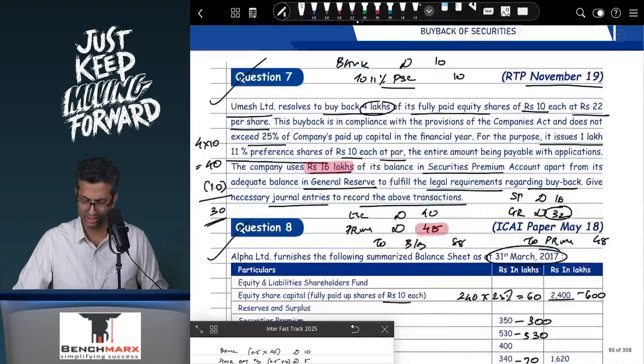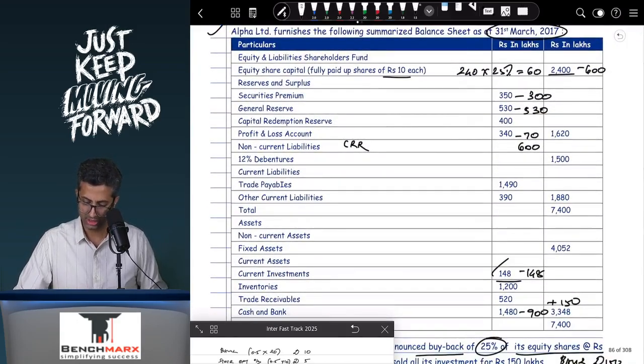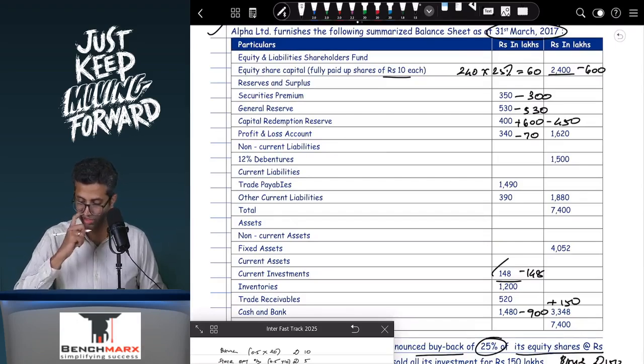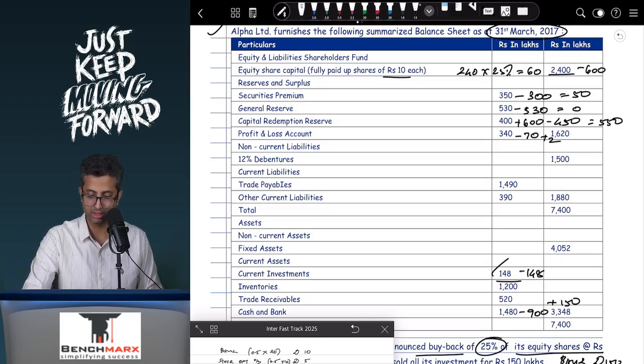So over here your CRR, which was I think 600, earlier it was already 400 and 600, minus I will have 450. And hence your CRR will probably be 550. Securities premium will be 50. General reserve will be 0 and PNL 340. There was a profit also of 2 rupees and hence 340 plus 2, that is 342 minus 70, and hence this comes to 272.